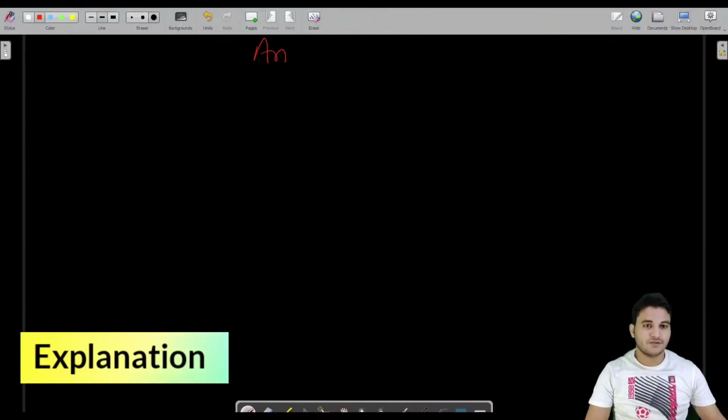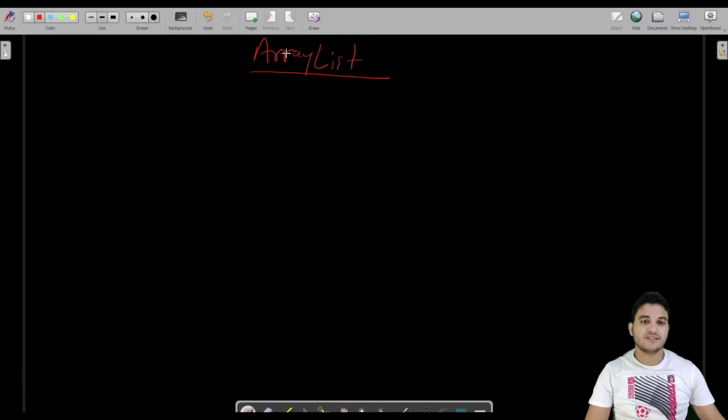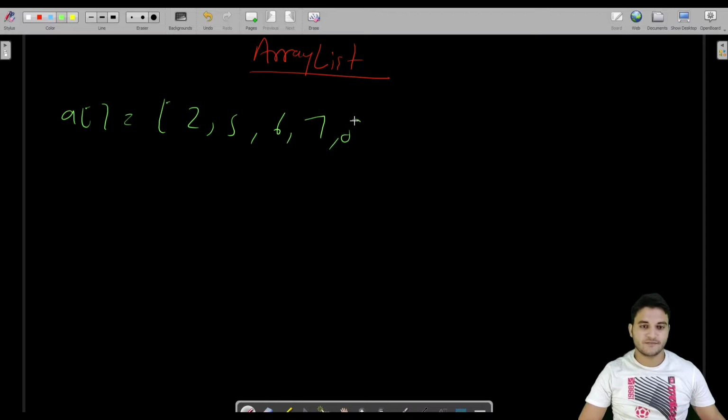So we are going to see ArrayList. As the name suggests, array, so of course we would be having a concept of array. Let us first see what arrays were. Arrays were like this: 2, 5, 6, 7, 8. I am not going into depth, but I will explain the concepts which are required to build the logic for a program and write the program. That is enough for you.